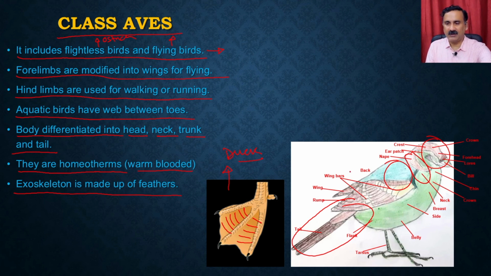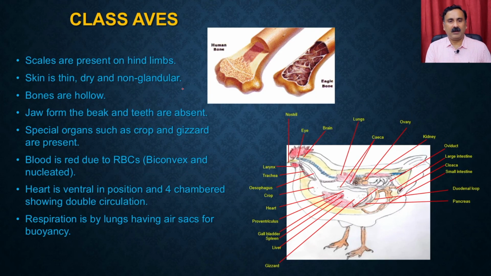So this is a typical bird, where you have the beak, the neck, the trunk, the back, and then the wings, right? Scales are present on the hind limbs. Skin is thin, dry and non-granular. Bones are hollow. Jaws form the beak and teeth are absent. So they have the jaw but the teeth are absent.